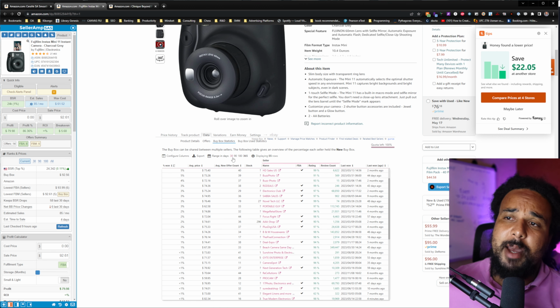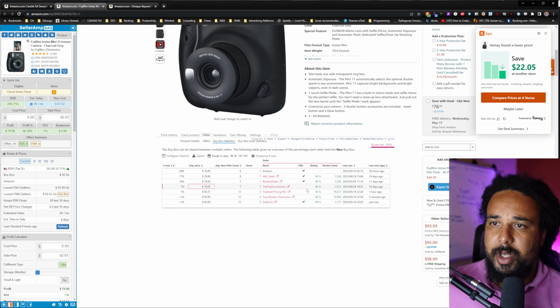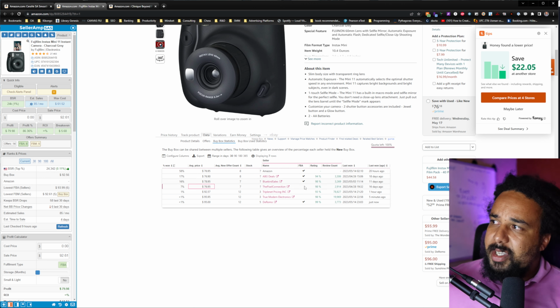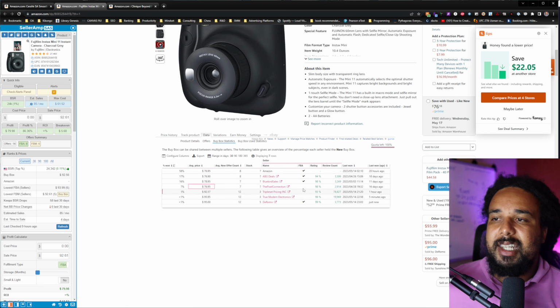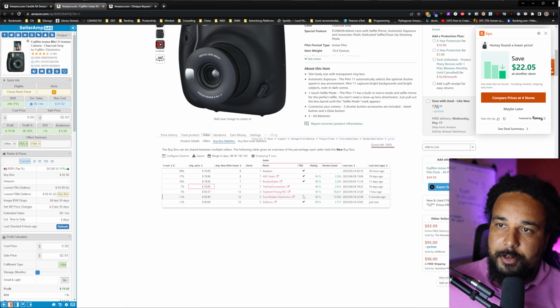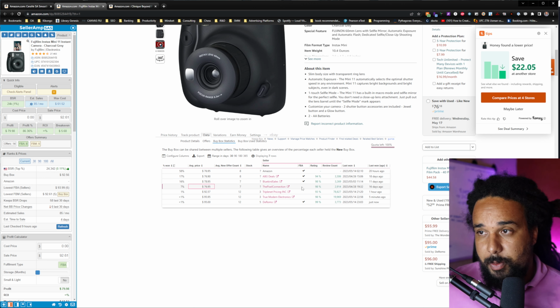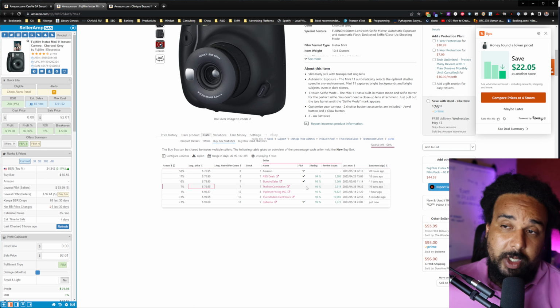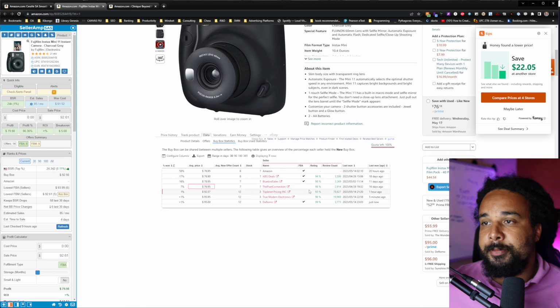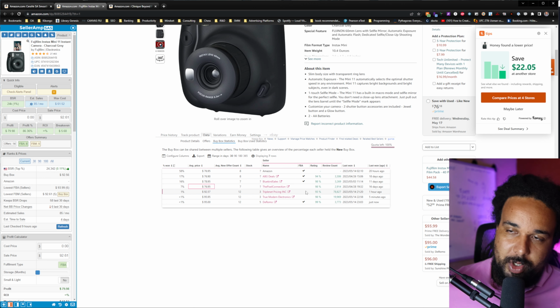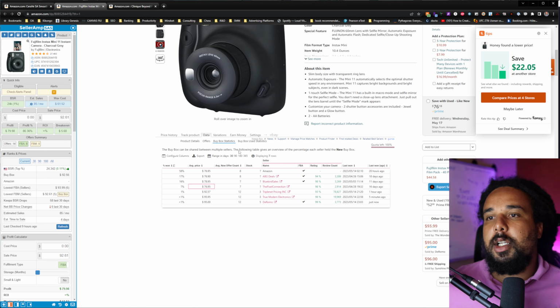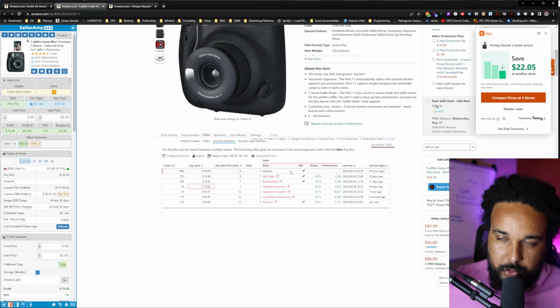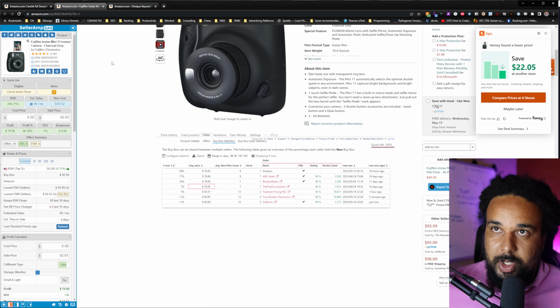If you sell FBM, you want to look at this, all right, as well. Because if you do not see the little V right there, it means that these are FBM offers. And if some people are winning the buy box doing FBM, you can probably win it as well, right? So if you want to do some FBM, this is a great way to actually figure out if you can. But other than that, yeah, if you do FBA, you want to look at this as well to figure out if you can win the buy box, right?